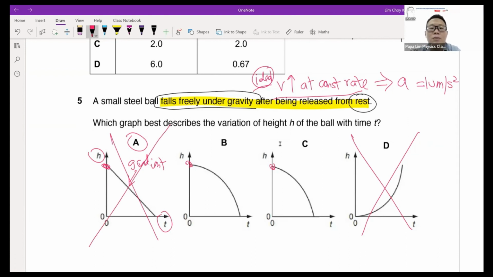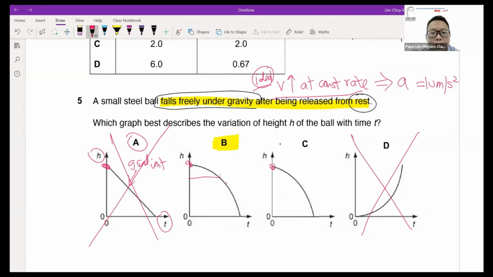Then after that, what we're looking at is the height between B and C. For those who are sharp enough, you know that the answer will actually be B. When the ball is dropping, the longer the time, the faster the speed the ball will be traveling at. So the ball will be dropping to the ground faster and faster.